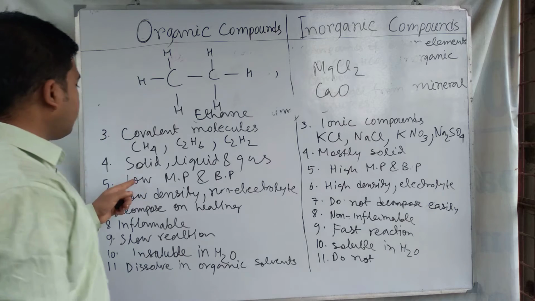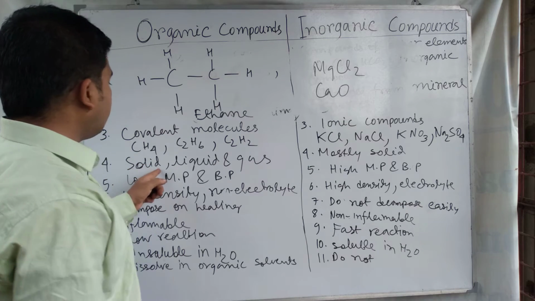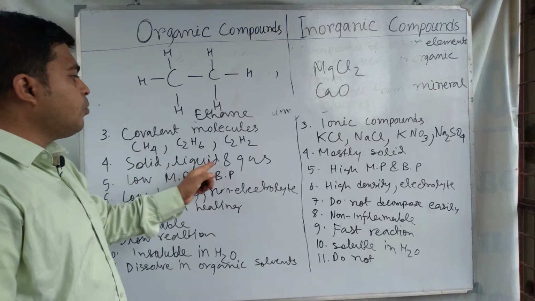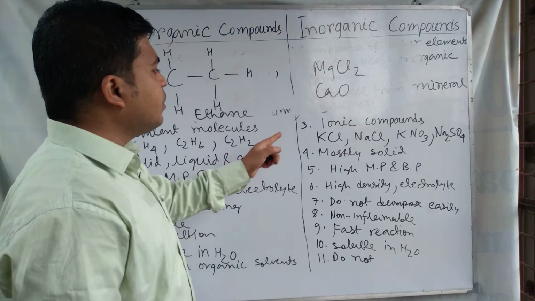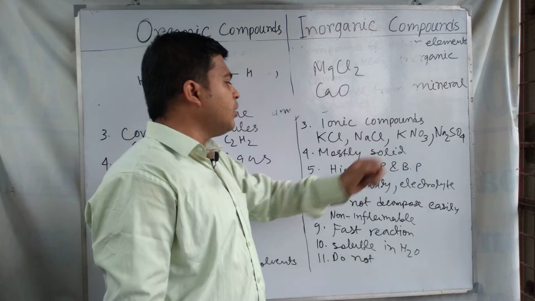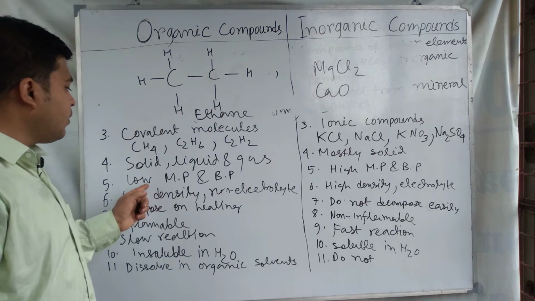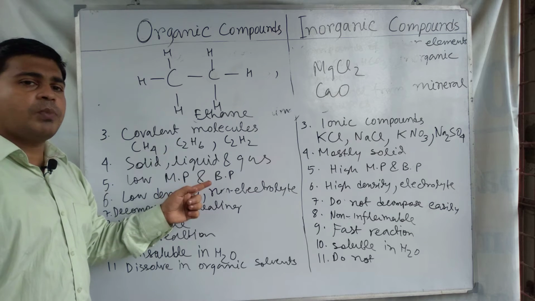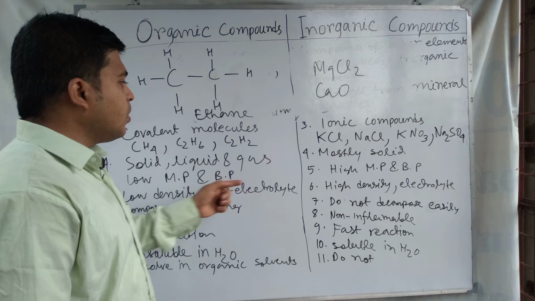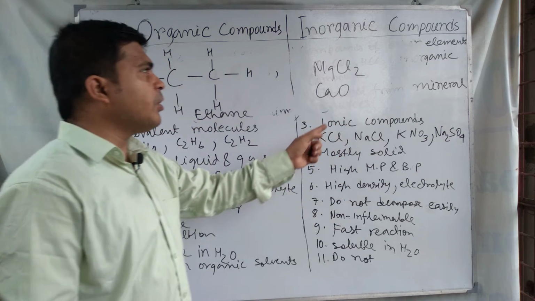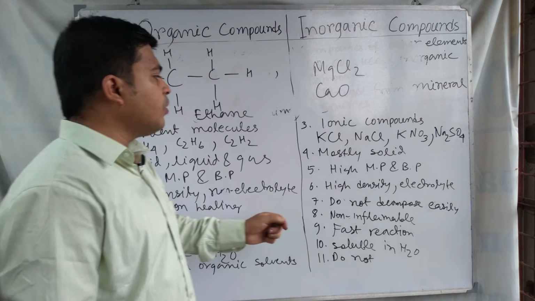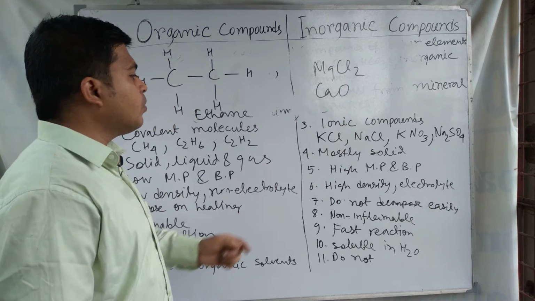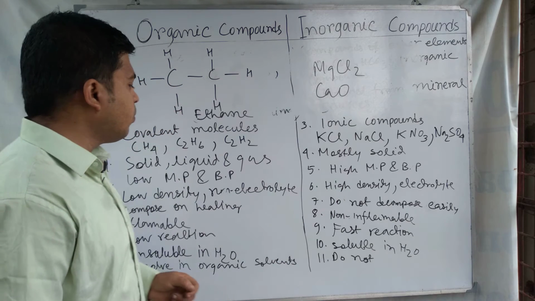The next difference is that organic compounds can exist in solid, liquid and gaseous states, but inorganic compounds mostly exist in solid state. Next important difference is the melting and boiling point. The melting and boiling points of organic compounds are low, and those of inorganic compounds are high because of the strong electrostatic force of attraction in ionic bonding.